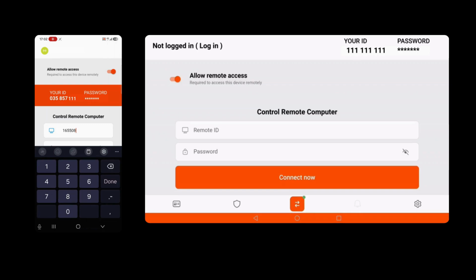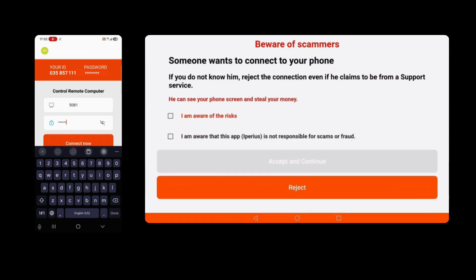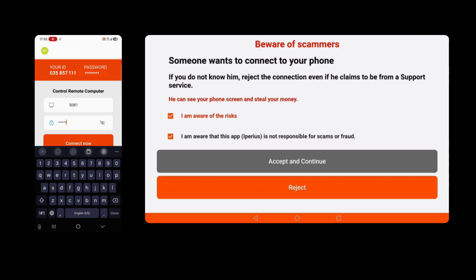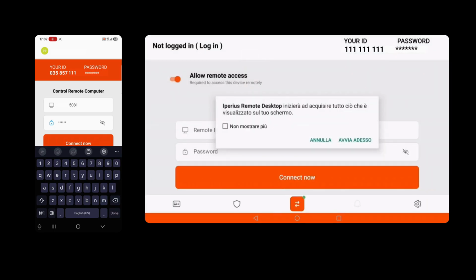Now, on the mobile device you are using to connect, enter the remote device ID and the password in the connection field. Tap the Connect Now button to start the remote session. The device receiving the connection may need to accept the request and authorize access. You may also see different warning messages designed to protect users from scams and unauthorized connections.